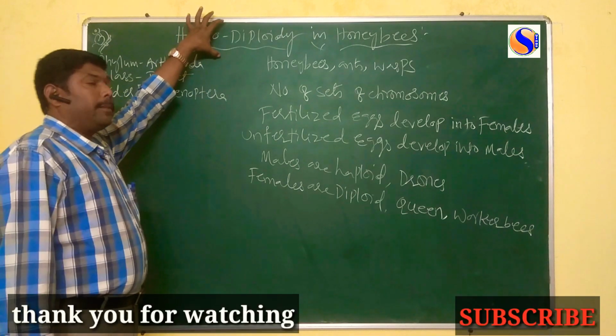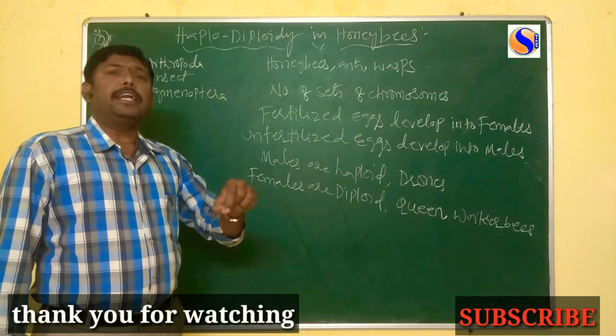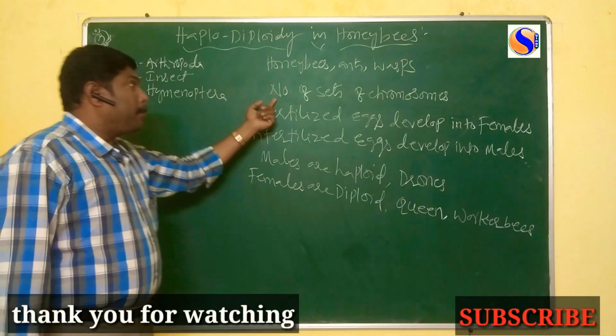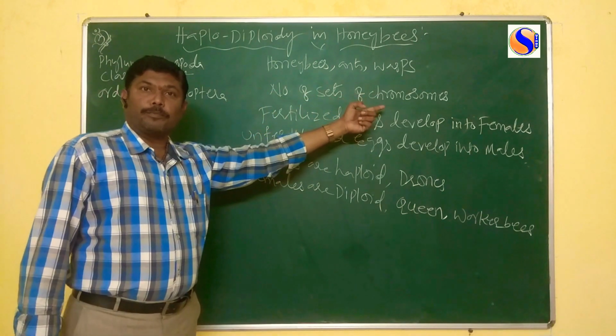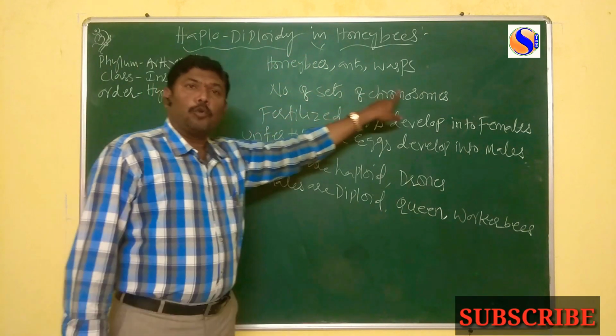Mainly in this Haplo Diploidy, the sex of the offspring depends upon the number of sets of chromosomes. It depends upon what here? Number of sets of chromosomes.